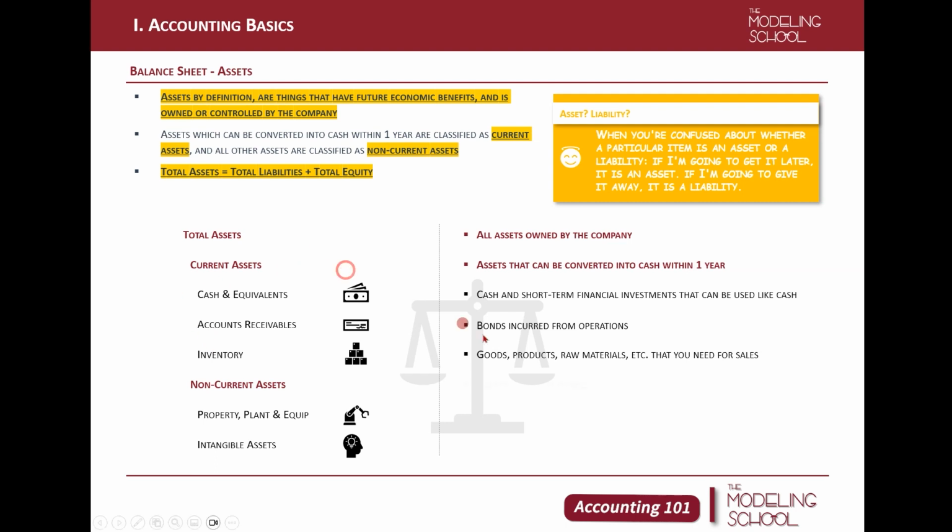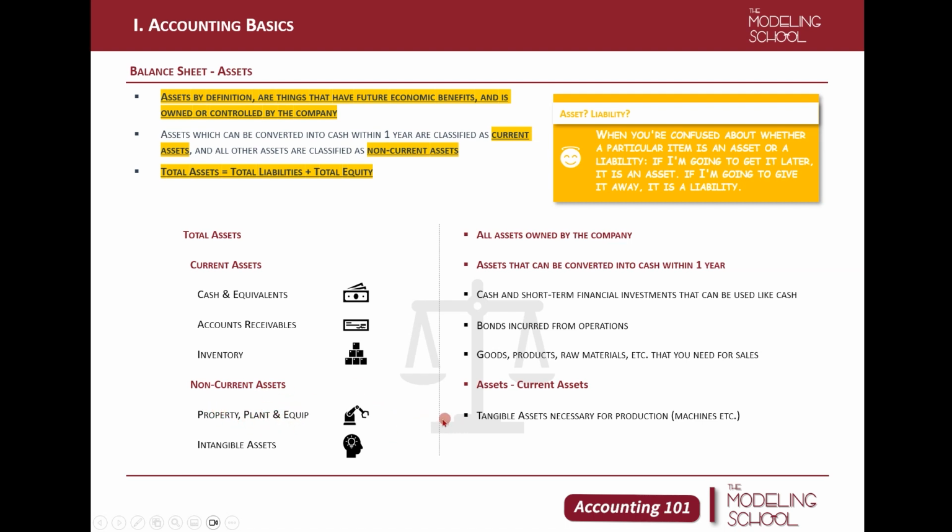Non-current assets, by definition, we exclude current assets from total assets. So this is the most precise definition. But anyways, they're assets that cannot be converted into cash within 1 year. Property, plant, and equipment are tangible assets, and usually they're necessary for production. So things like machines, buildings, land, furniture, equipment, anything that we use in the long term for revenue generation, we call property, plant, and equipment. They're often called PPE because it's so long to pronounce.